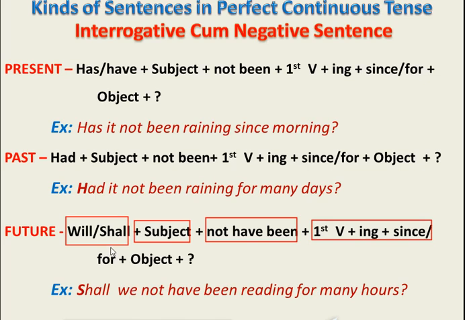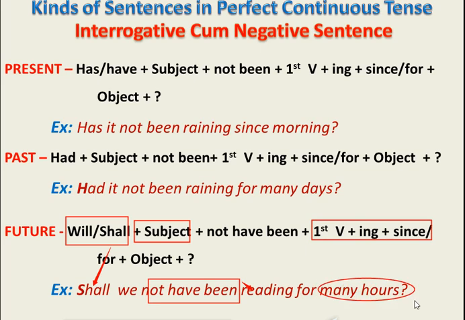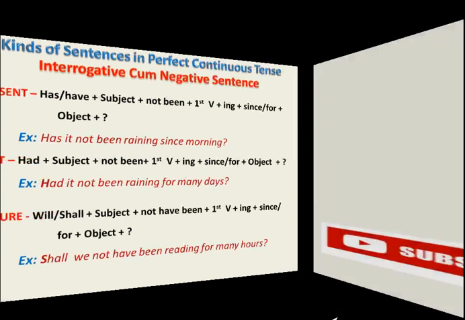Shall here, because we are talking about we. So generally with we we use shall. Negative sentence, so after the subject we have used not have been. First form of verb with ing, that is here reading. Now in the given sentence, for many hours, again we are talking about a period of time. That's why I used for in the given sentence.